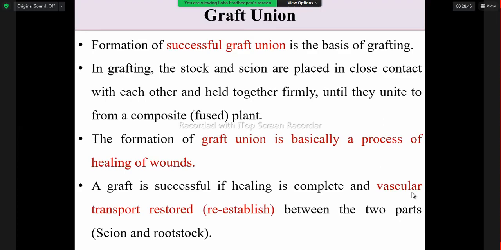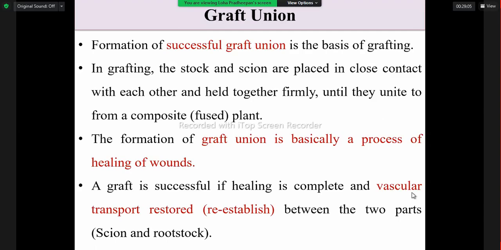We have to know what a graft union is. The successful formation of the union is the basic requirement for successful grafting.